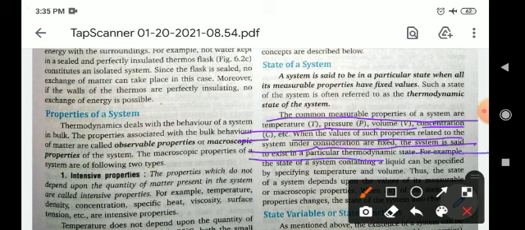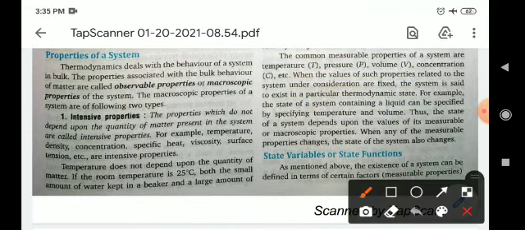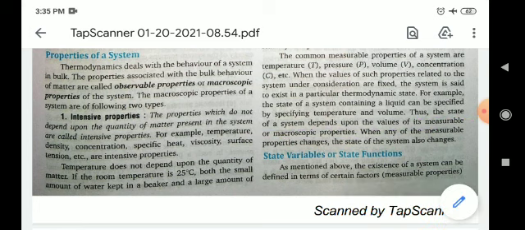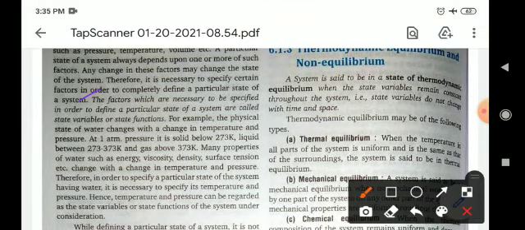For example, the state of a system containing a liquid can be specified by specifying temperature and volume. Thus the state of a system depends upon the values of its measurable or macroscopic properties. Okay, state variable or state functions. The factors which are necessary to be specified in order to define a particular state of a system are known as state variables or state functions.